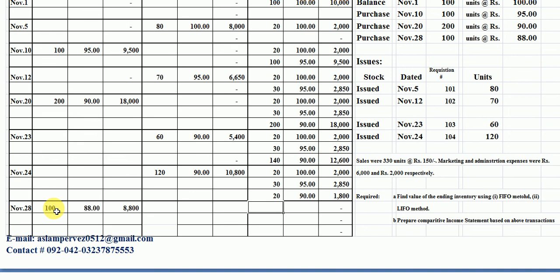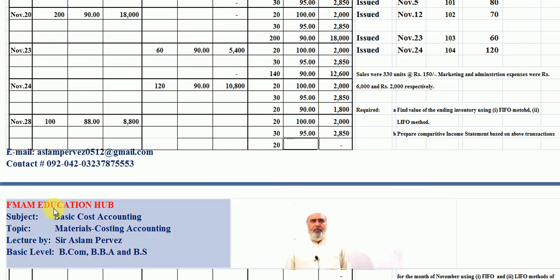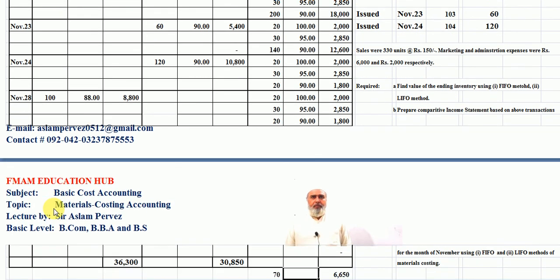Now students, we again record our inventory: 20 units at 100 rupees per unit, the same 30 units at 95 rupees per unit, 20 units at 90 rupees per unit, and our current purchase of 100 units at 88 rupees per unit here.